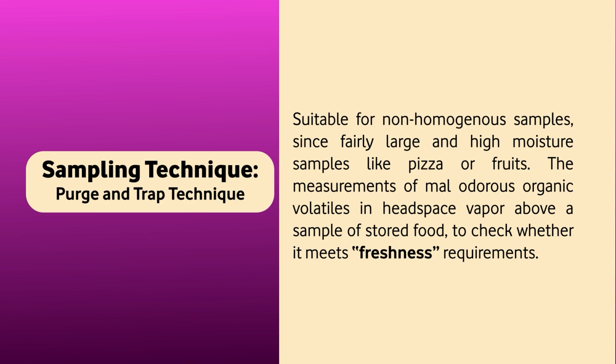For example, large and high moisture samples like pizza or fruits, for the measurement of malodor due to organic volatiles, in order to find out whether the food is fresh or not, because fresh fruit will have a different odor. The fruit which is kept and has lost its vitality will have a different odor. So this is the sampling technique used for checking the freshness of the food product.